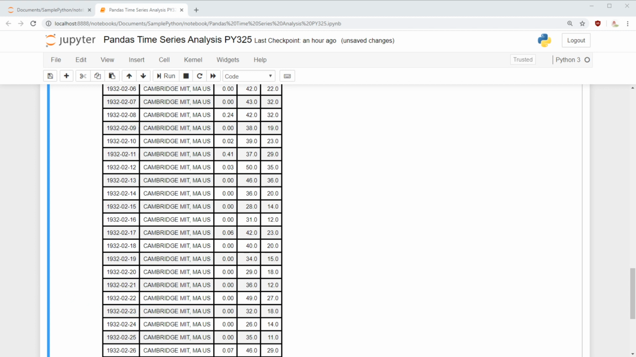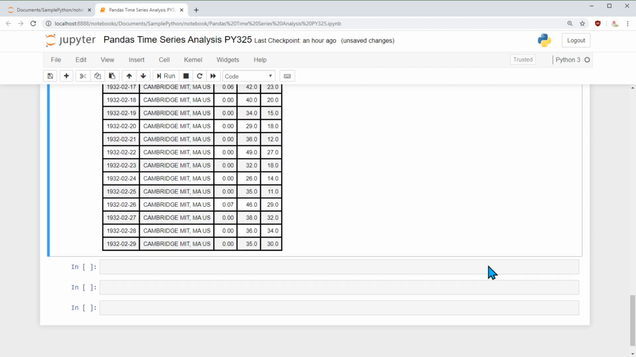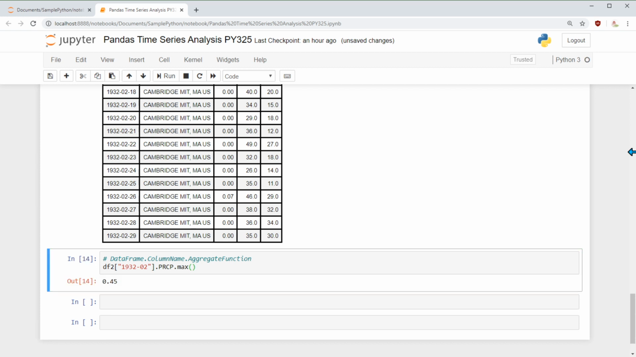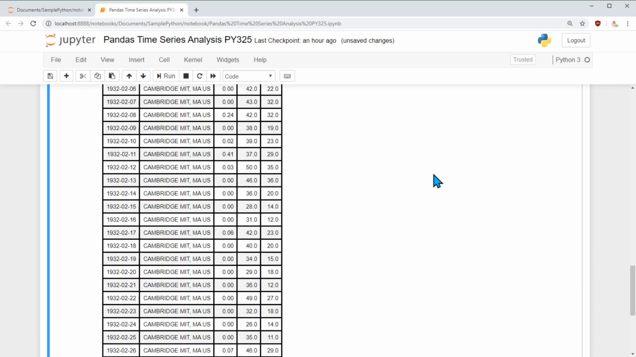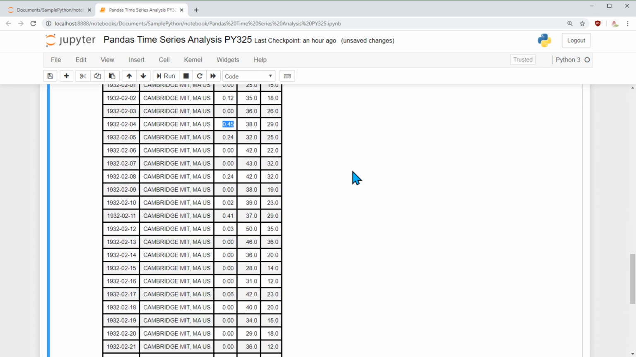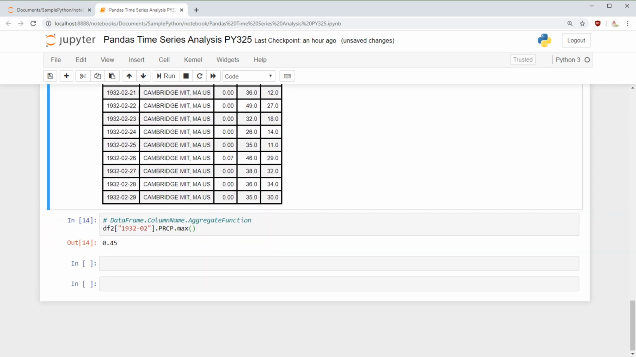Now we know the partial data, we can go ahead and do some aggregate function on it. So the data frame, we specify the column, and then we say the aggregate function. There are many functions like maximum, minimum, mean, those kinds of functions. And let's do the max now. And when I do the max, it says the max of precipitation is 0.45. So if you look into this data, we'll see 0.45 here, and that is the maximum value. Perfect.